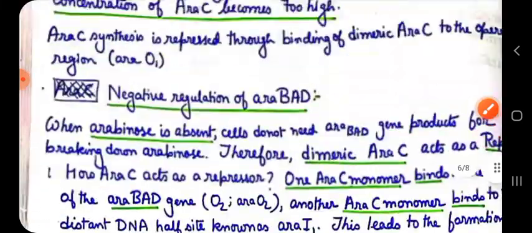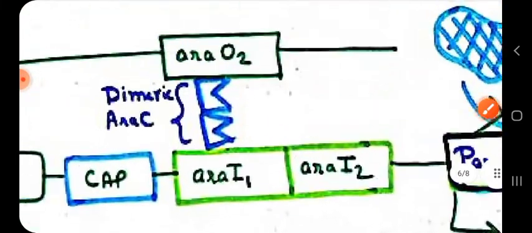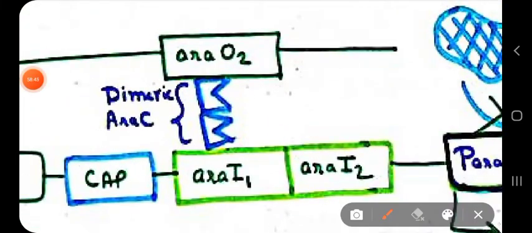So, the DNA loop that occurs right here, you can see here what happened. There is a binding site for ARA-C right here, and that binding site is for arabinose to bind.